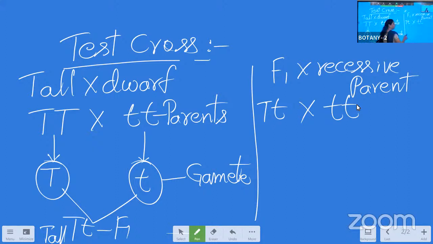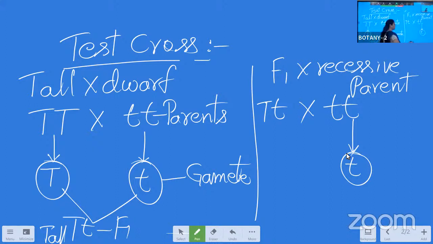Now, when the alleles are present in the homozygous condition, only one gamete is going to be formed in the haploid condition. So from the small t, that is from the recessive parent, we are getting only one gamete, that is a small t. And gametes, the haploid condition of the allelic representation, always need to be encircled.